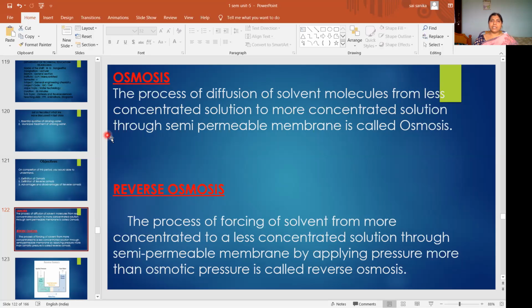So here which membrane are we using? Semi-permeable membrane. Through it, which molecules are moving? Just solvent molecules. The process of diffusion of solvent molecules from less concentrated solution to more concentrated solution through a semi-permeable membrane is called osmosis. For example, we will use the whiteboard.